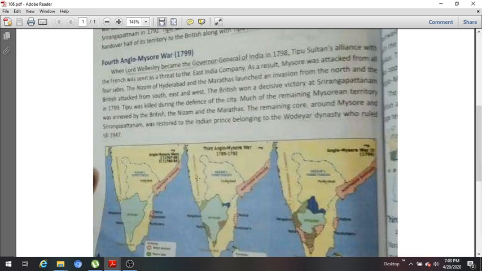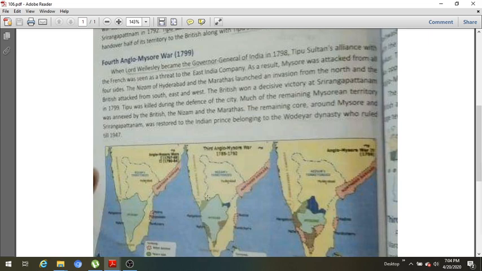So here was Mysore, as I have shown in the map to all of you. It was attacked from all sides by the Britishers. The British won a decisive victory at Seringapatam in 1799. So in 1799, finally Tipu Sultan was defeated by the Britishers. Tipu was killed during the defense of the city. Much of the remaining Mysorean territory was annexed by the British.